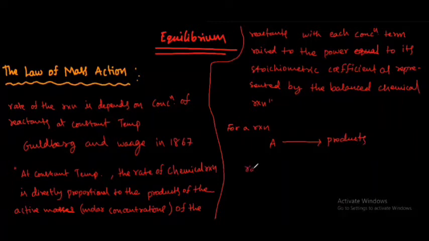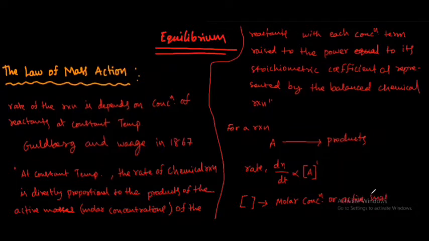we know that the rate dx by dt is directly proportional to the concentration of A to the power of 1. Here the bracket indicates molar concentration, or active mass.